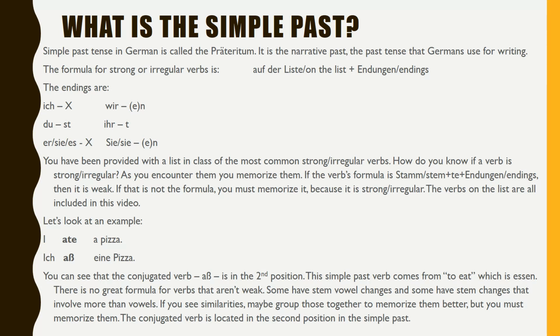There is no great formula for verbs that aren't weak. Some have stem vowel changes, and some have stem changes that involve more than vowels. If you see similarities, maybe group those together to memorize them better, but you must memorize them. The conjugated verb is located in the second position in the simple past.